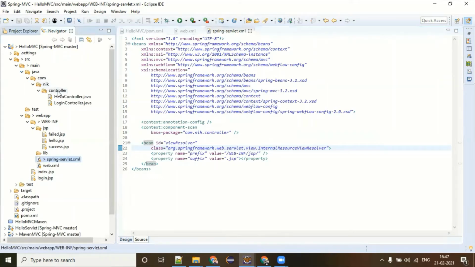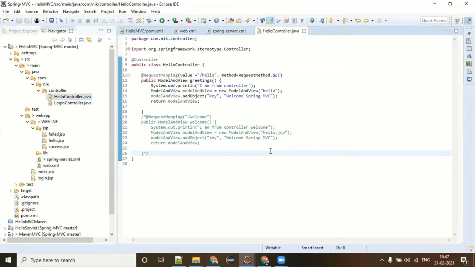You have to create one controller. And here is the hello controller. How to create a controller? Pretty simple. Create one Java class, annotate that class with the @Controller. Then every web application has some URL pattern, the endpoint. You are hitting the hello, and this guy is going to give you the response.